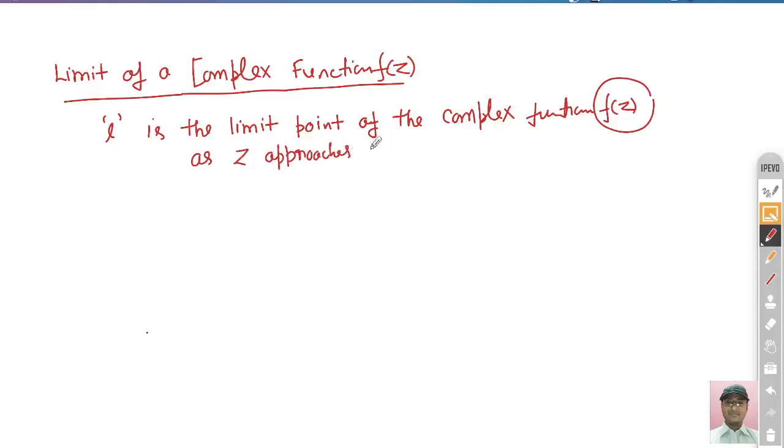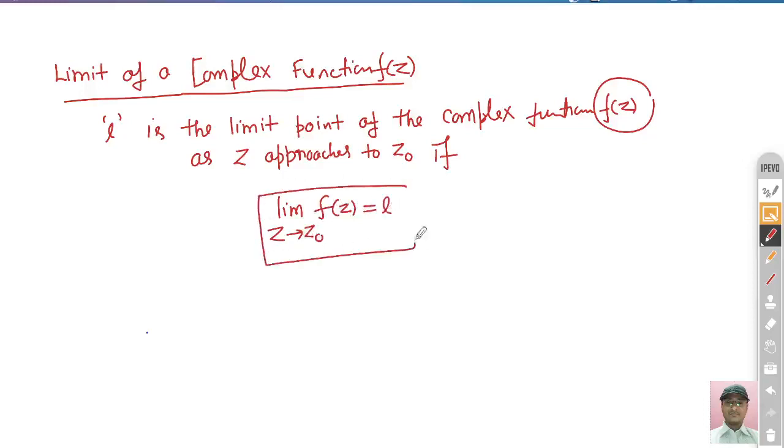Just see, when we say that L is the limit point of the complex function f(z) as z approaches z0, if it satisfies limit z tends to z0, f(z) is basically L, right?